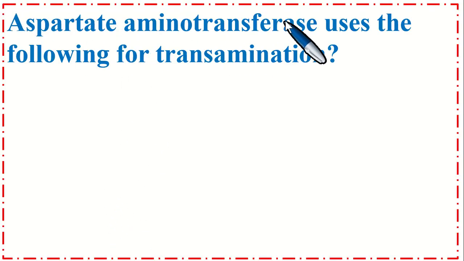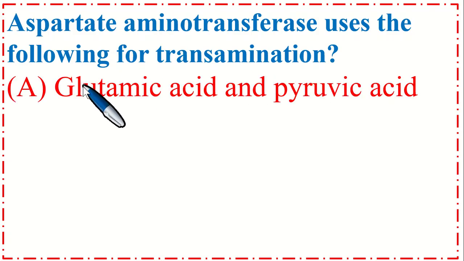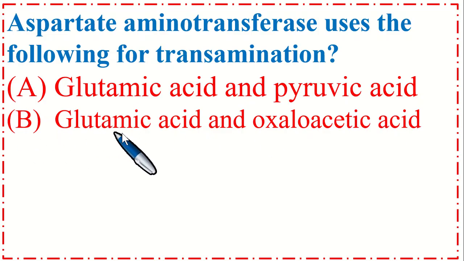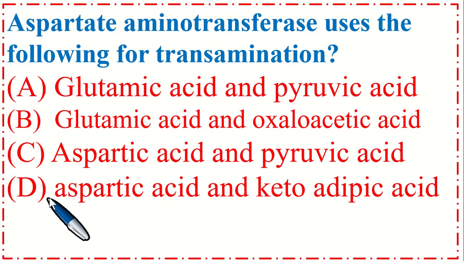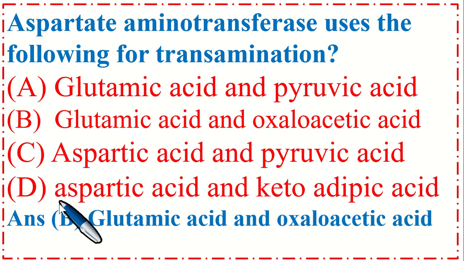Aspartate aminotransferase uses the following for transamination. Option A, glutamic acid and pyruvic acid. B, glutamic acid and oxaloacetic acid. Option C, aspartic acid and pyruvic acid. And option D, aspartic acid and ketoadipic acid. So the correct option is B, glutamic acid and oxaloacetic acid.